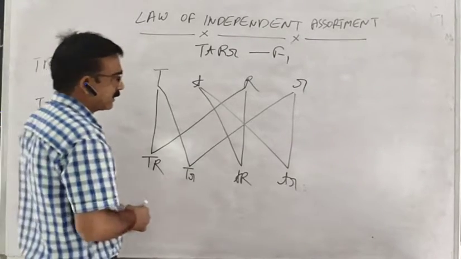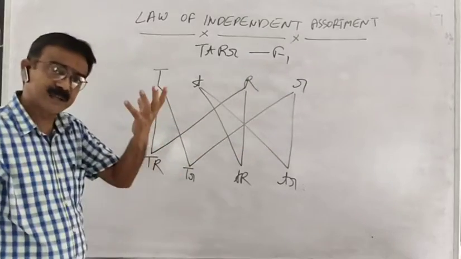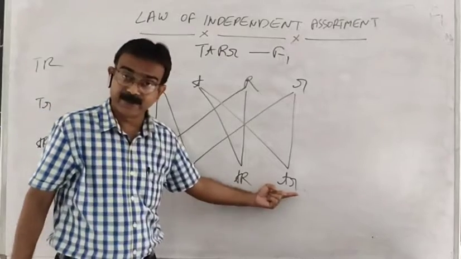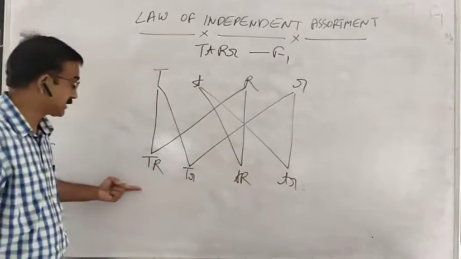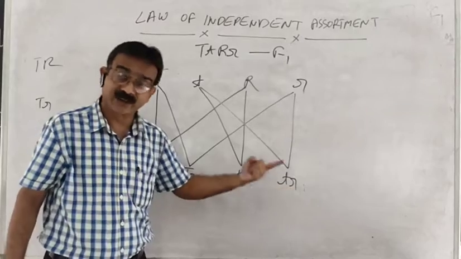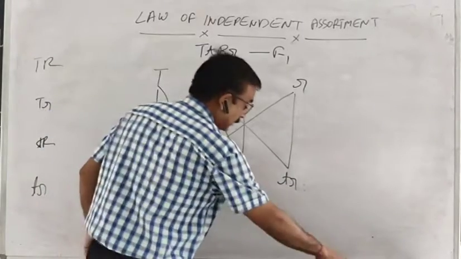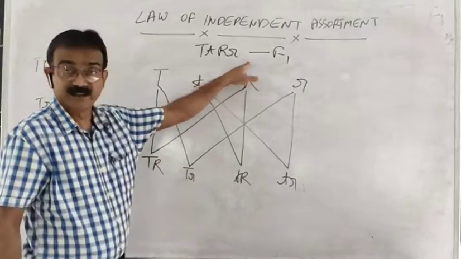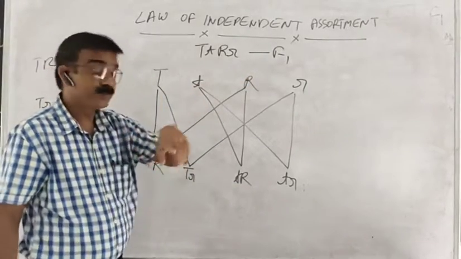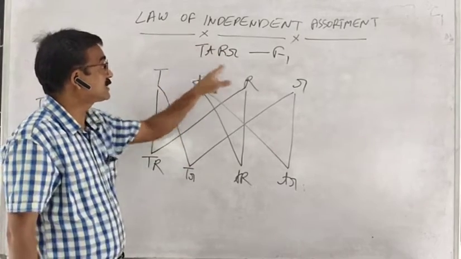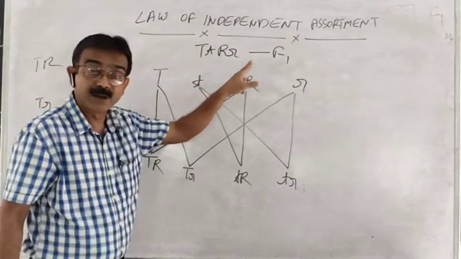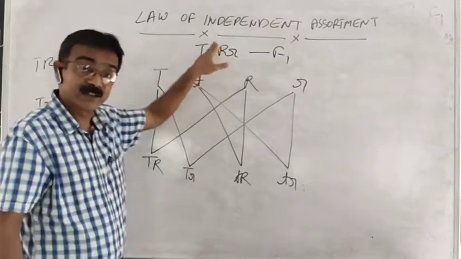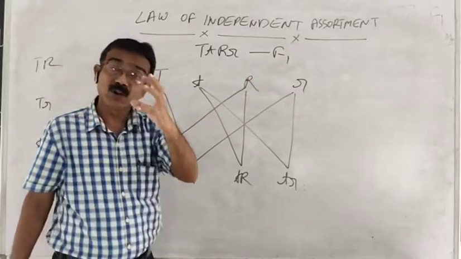Now, by doing this, we have developed the possibilities of gametes that these types of male gamete or pollen will develop, and these types of female gamete or eggs will develop. Now, these are the male and female gametes of the F1 generation, right? What next? Now we will conduct self-pollination in the members of the F1 generation. When we conduct self-pollination in the members of the F1 generation, what happens?